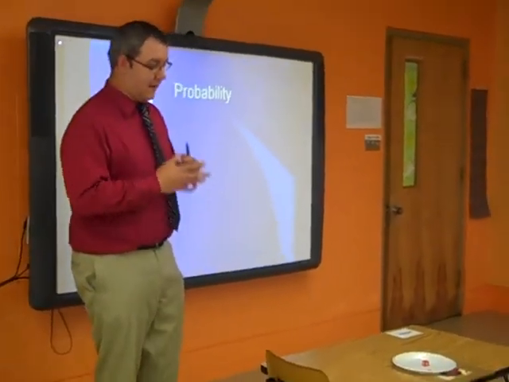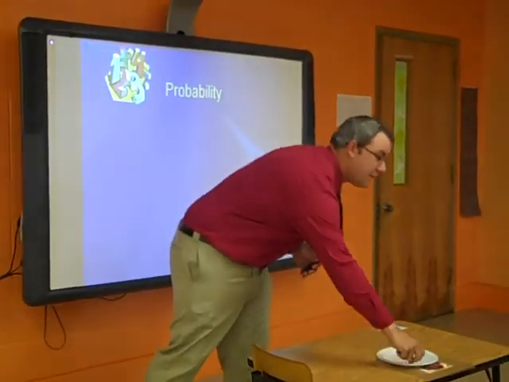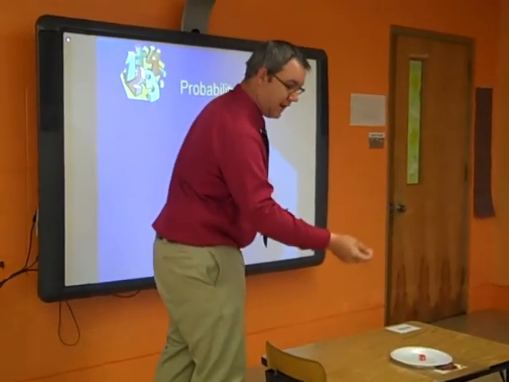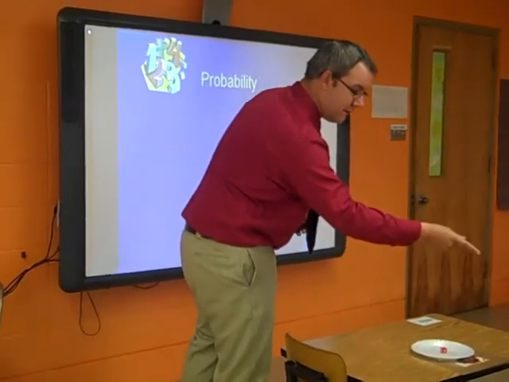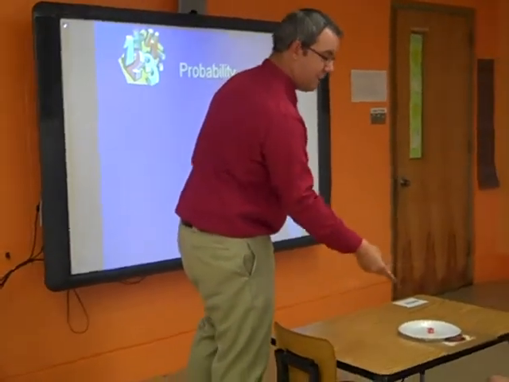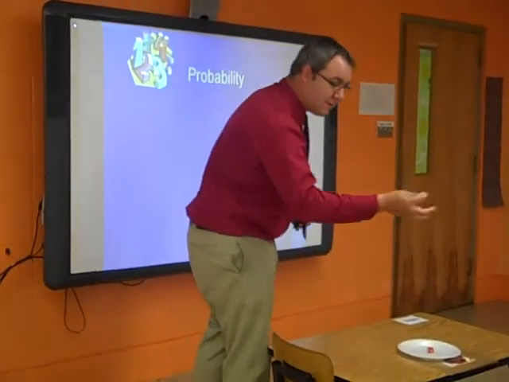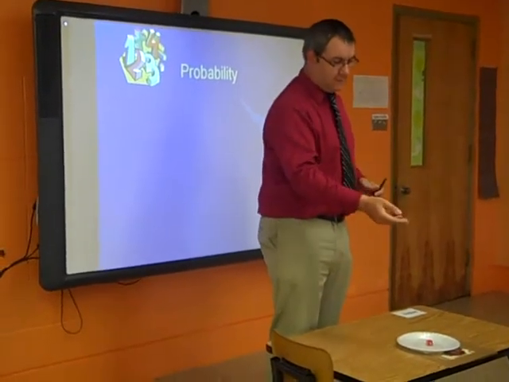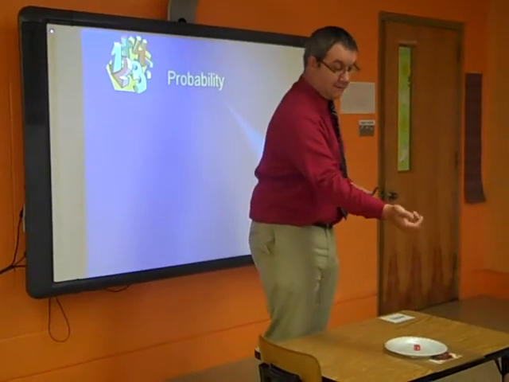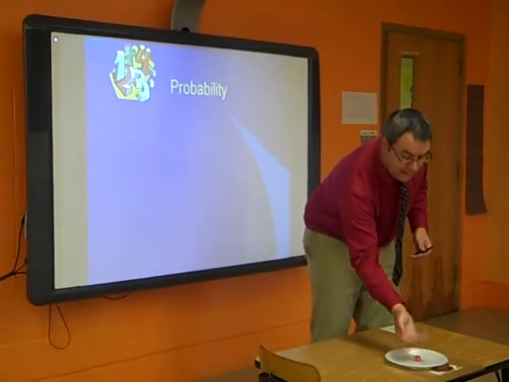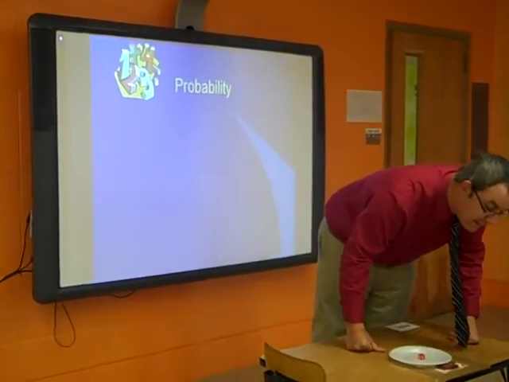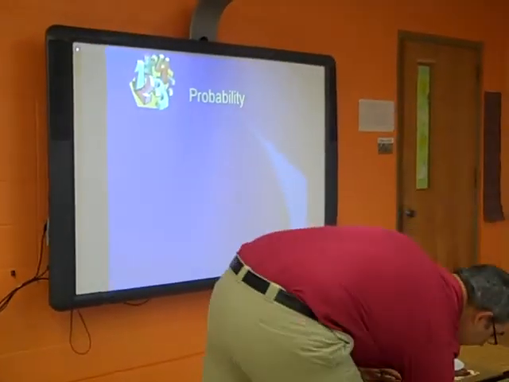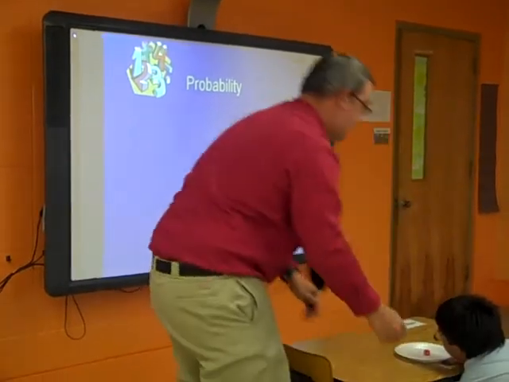You're at a football game and the game's about to begin and the referee has a quarter in his hand. He's about to do the most important part of the game. He's about to do what? The coin toss, that's right. And that is probability. What are the chances that one team is going to win? Heads or tails, right? So they flip it in the air, and if it lands on heads, one team wins. If it lands on tails, the other team wins, correct? Okay, do you see it?